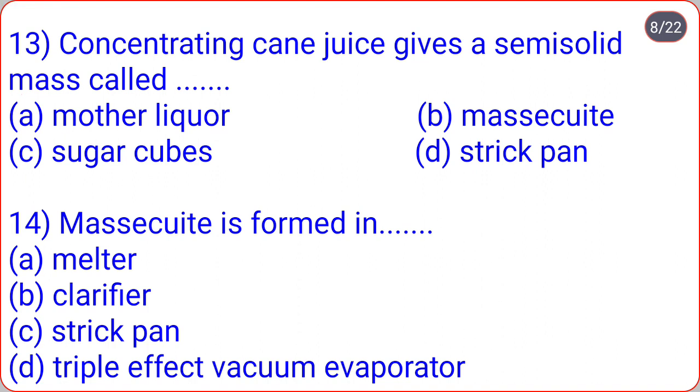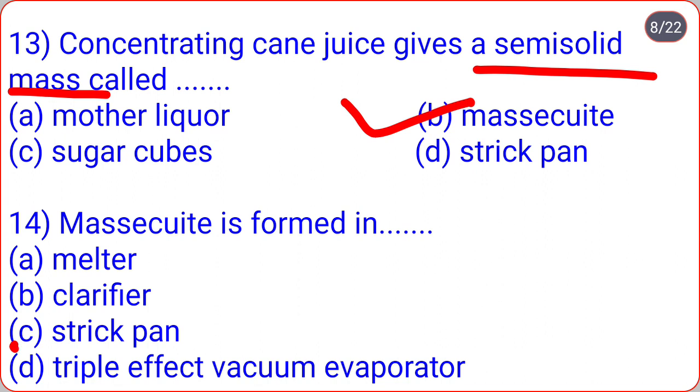Concentrating cane juice gives a semi-solid mass called mother liquor, massecuite, sugar cube, strike pan. So correct option is B, that is concentrating cane juice gives a semi-solid mass called massecuite. Massecuite is formed in melter, clarifier, strike pan, triple effect vacuum evaporator.